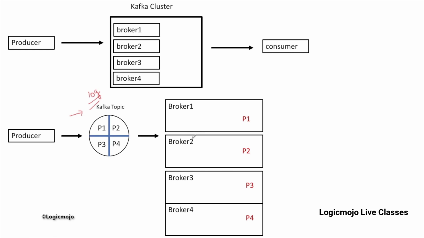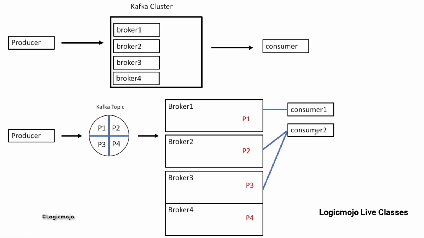As Kafka can handle a huge number of producers, similarly it can handle a huge number of consumers as well. For simplicity, let's say at the receiver side we have two consumers. These consumers will take the data from the different partitions. So partition P1 will deliver to consumer 1. Similarly, P2 will deliver to consumer 2, P3 will deliver to consumer 2, and P4 will deliver to consumer 1.